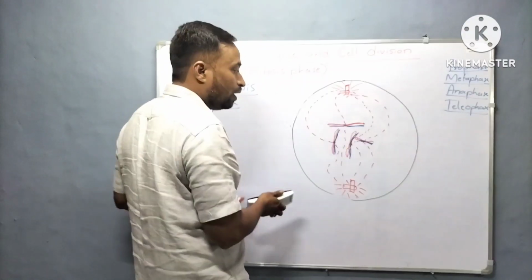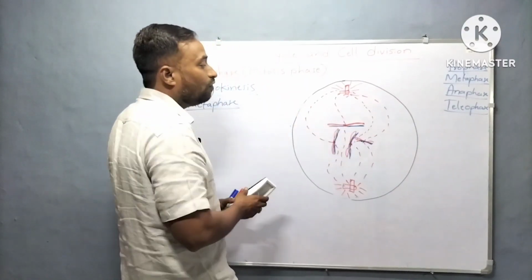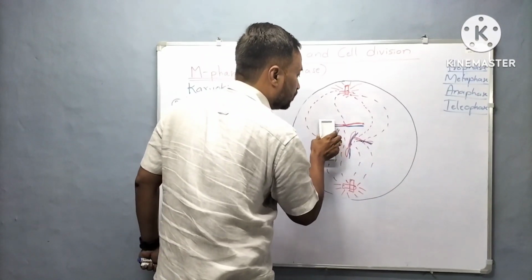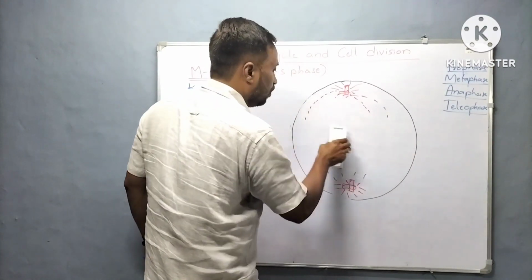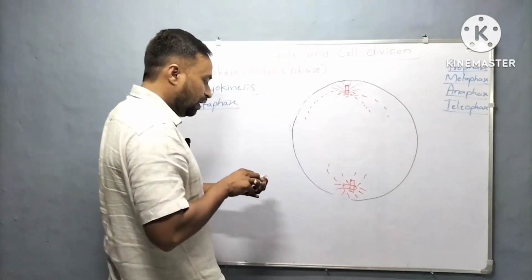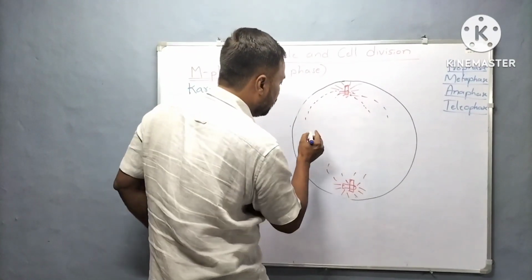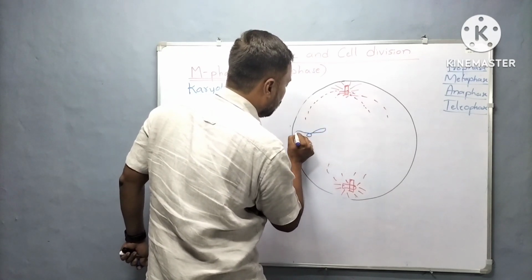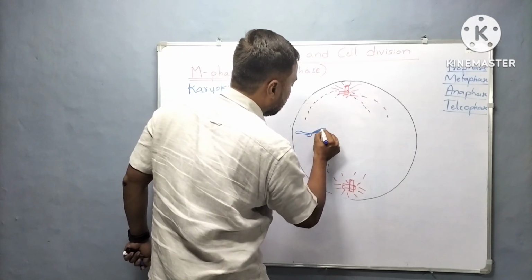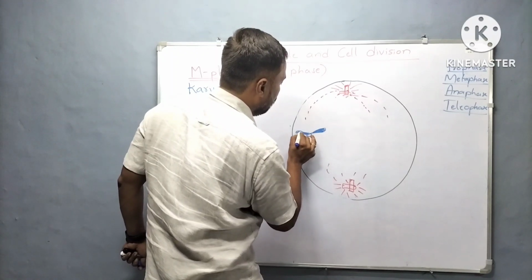Now in the metaphase all the chromosomes come and lie on the central equatorial plate. This is one of the important characteristic features of the metaphase.